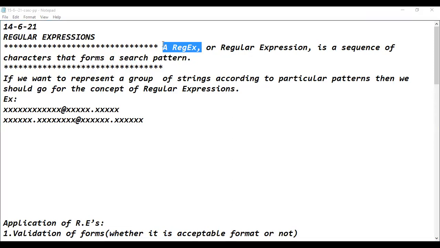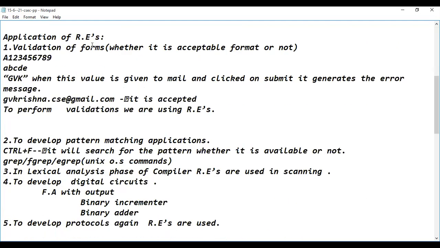Okay, so in short, it is represented as regex or regular expression. It is a sequence of characters that forms a search pattern. So important areas where we can apply regular expressions are validations of forms, developing pattern matching sort of applications, and in the compiler.